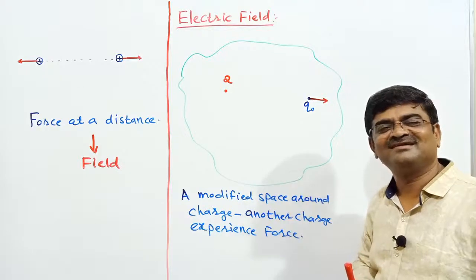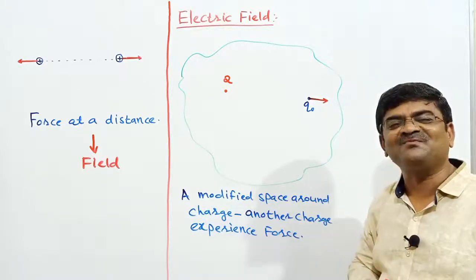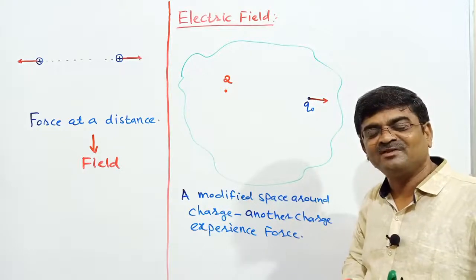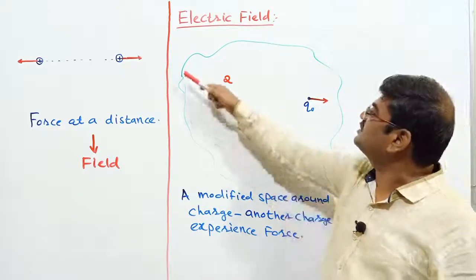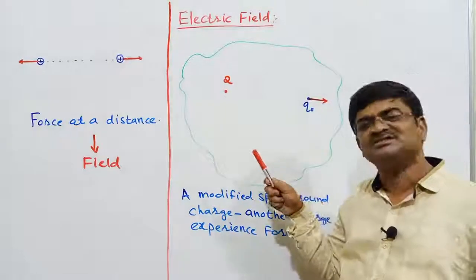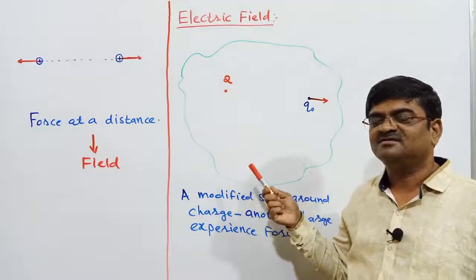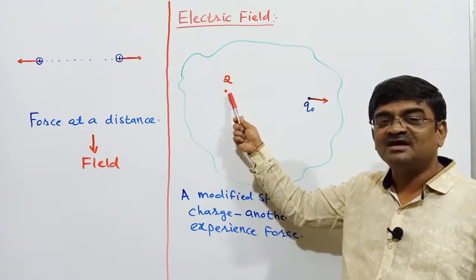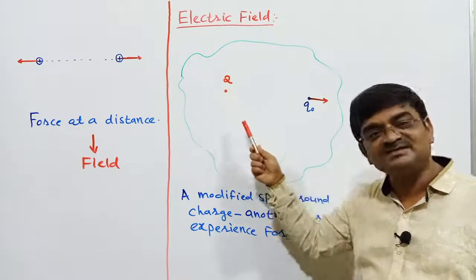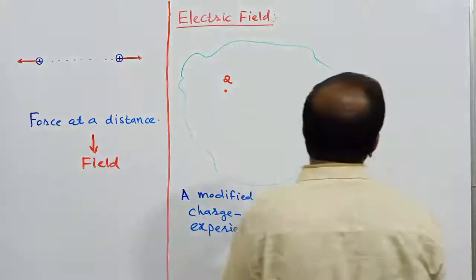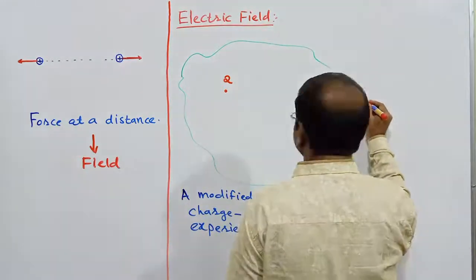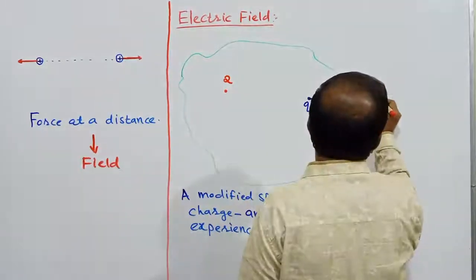Now while dealing with this electric field, the one which you have brought initially, the one you are talking about, whose surrounding space has modified, the one which I have brought first, and around which I am saying the space has modified, such a charge is called the source charge.